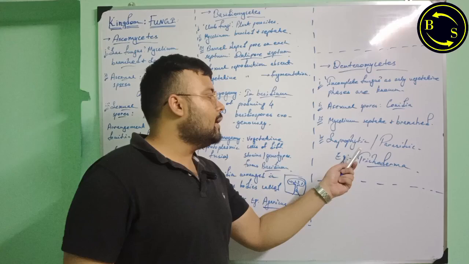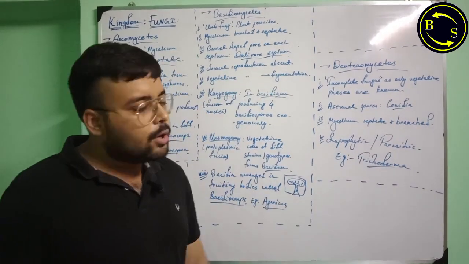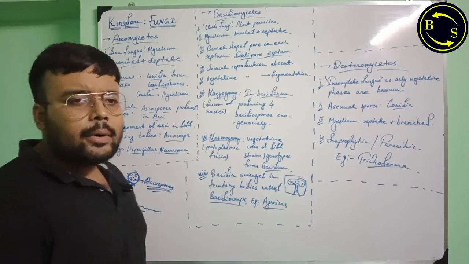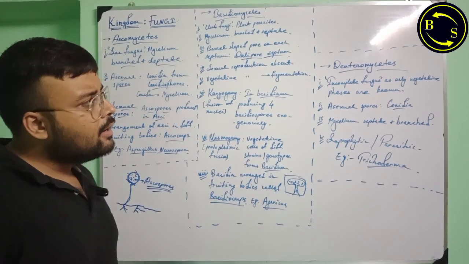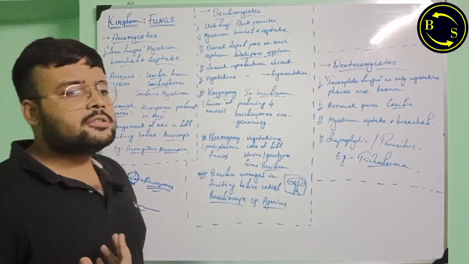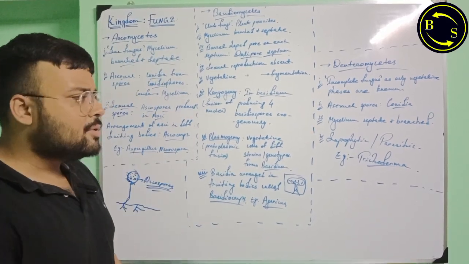They are saprophytic and parasitic. For example, Trichoderma, and there are other kinds of deuteromycetes such as Candida. Generally, deuteromycetes are responsible for various skin infections, irritations, and rashes that we have in monsoon or in the summer season.